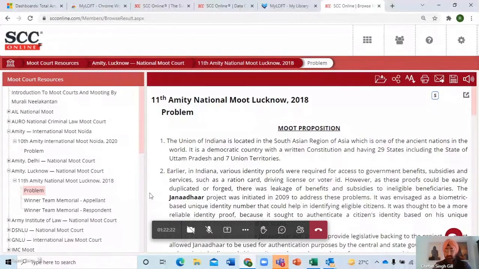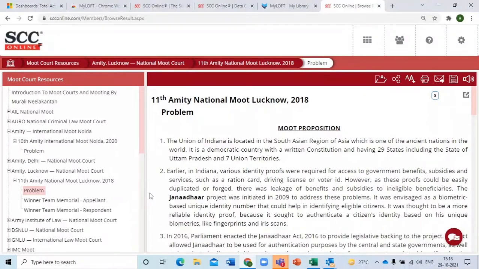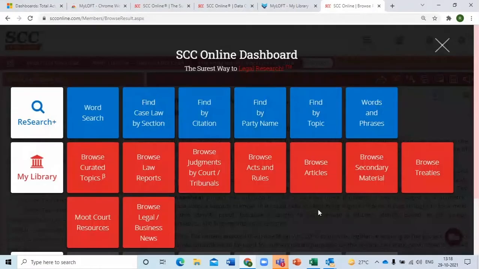Now that being said, we all know how to do it. Click on it, it'll expand. Click on that, it'll show it over there. So this is the same way for moot court resources. Let's go back. What else? There's something that I would like to show and give to you. That is browse curated topics.